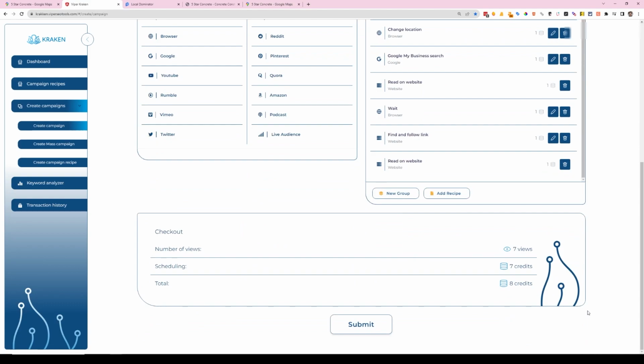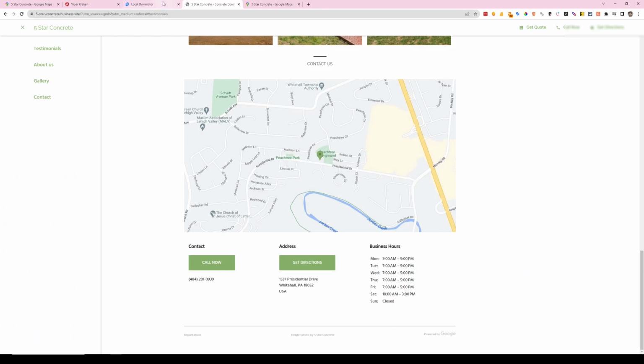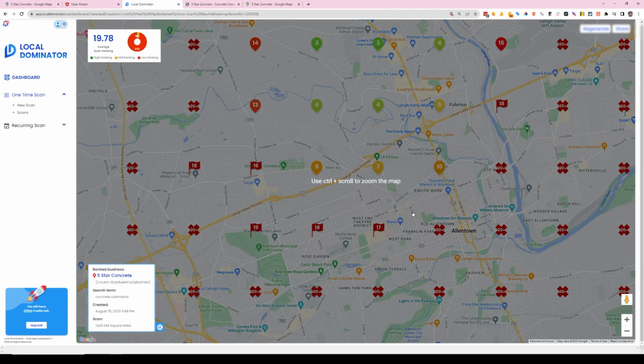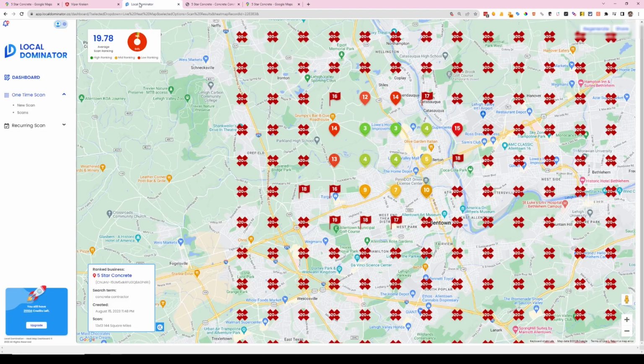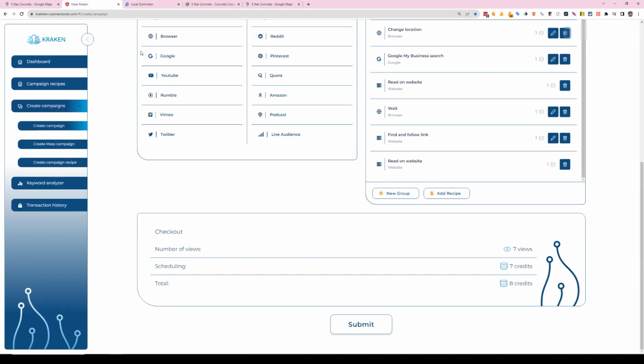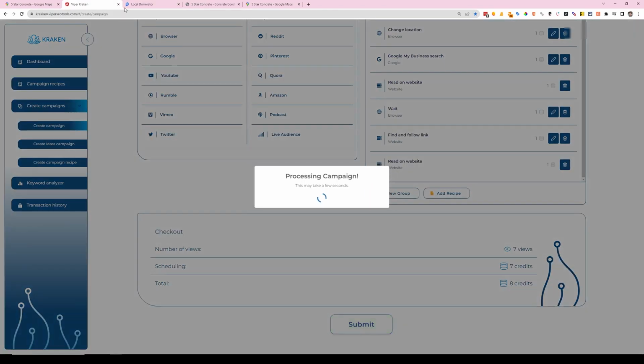Honestly, there's not much more that we need to do for this one. This is really basic. This is like entry level CTR stuff. The competition looks pretty weak in that area. They've got a few reviews. There is nobody that really stood out too much on the first page. A couple of people had 30, 40 reviews or something, but we should at least be able to push this out a little bit, or at least be able to get them to rank in their own backyard. So, all right, we're going to submit that.